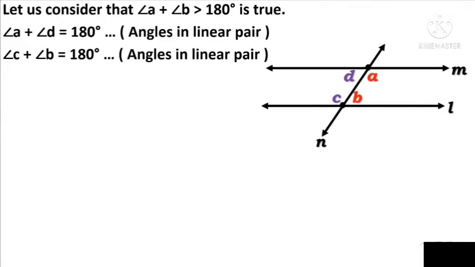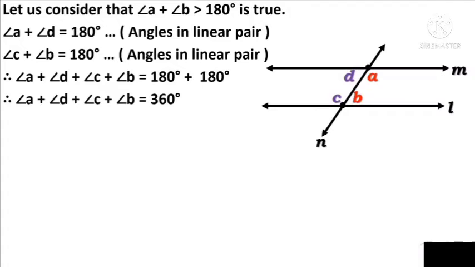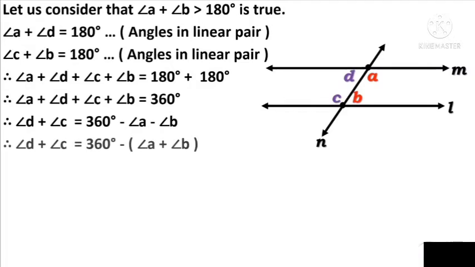These are also angles in a linear pair. Therefore, angle A plus angle D plus angle B plus angle C is equal to 180 plus 180, that is 360 degrees. Therefore, angle C plus angle D is equal to 360 minus angle A minus angle B, that is, 360 degrees minus (angle A plus angle B).